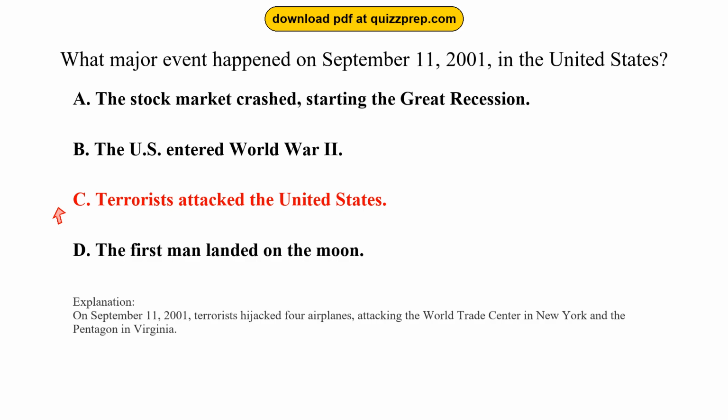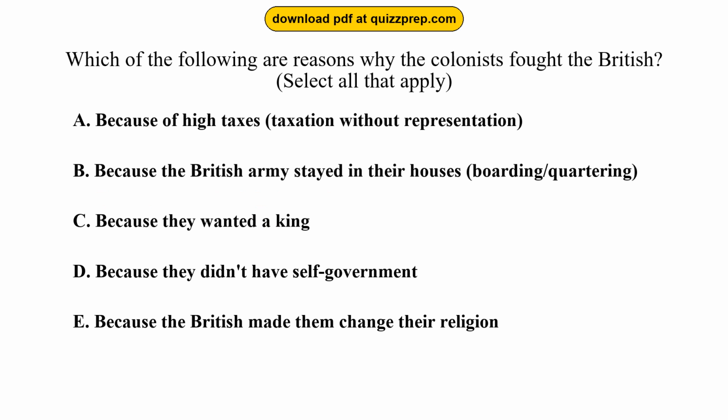Question 65. Which of the following are reasons why the colonists fought the British? Option A. Because of high taxes, taxation without representation. Option B. Because the British Army stayed in their houses, boarding/quartering. Option C. Because they wanted a king. Option D. Because they didn't have self-government. Option E. Because the British made them change their religion.